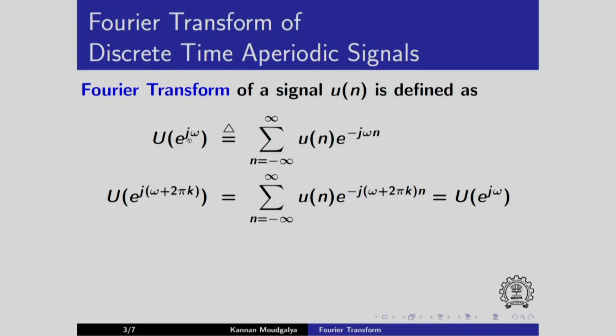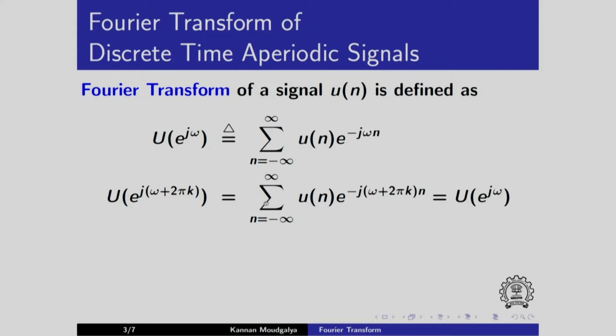Now let us evaluate the same expression for omega replaced by omega plus 2 pi k. Then I substitute on this side also. When you expand it, exponential j into 2 pi k n gives rise to 1.